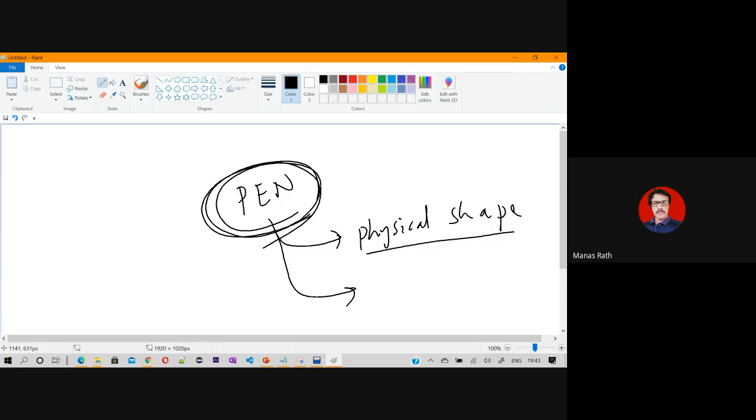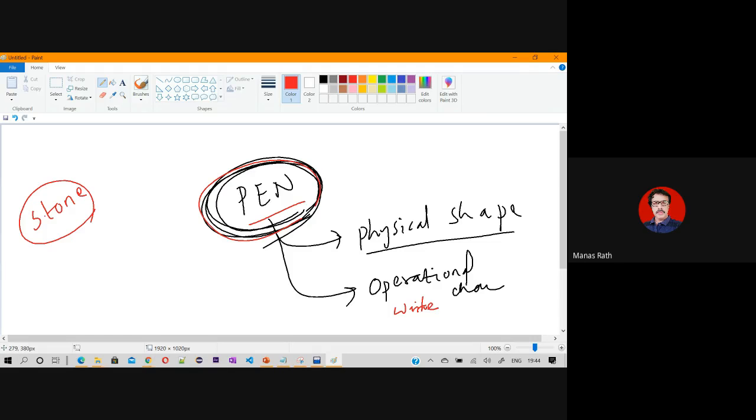Now, does it have any operational characteristics? Any operational characteristics of a pen? Can anybody tell me? It is used to scribble. It is used to write. Yes, so the operation is to write. And the physical shape of the pen, you know that. So if two things are defined properly, then only you can say it is an object. Similarly, if I say it is a stone, can we say it is an object?